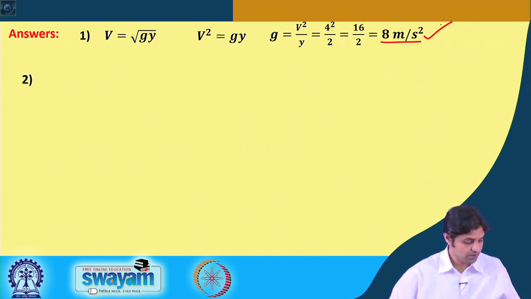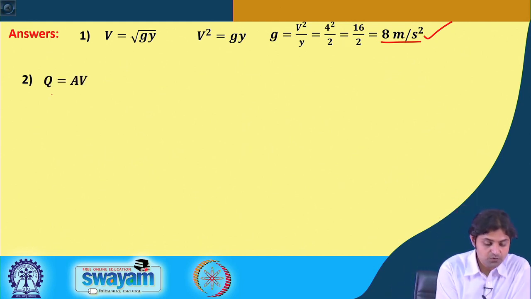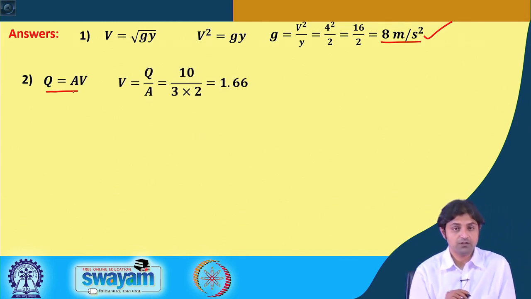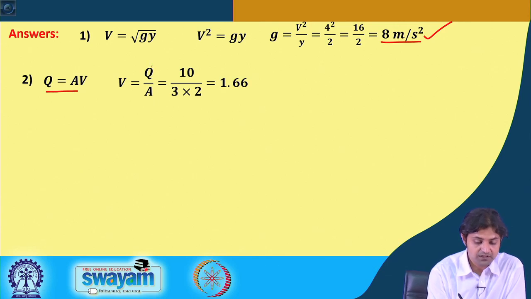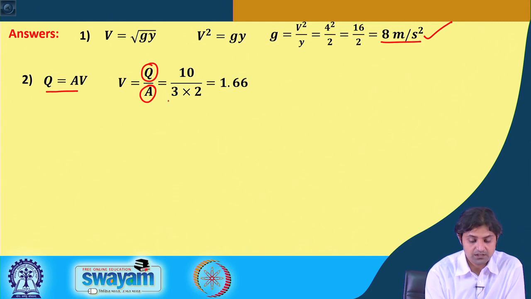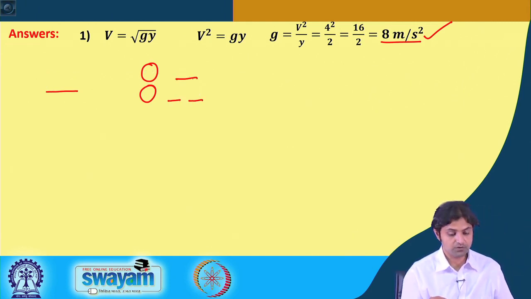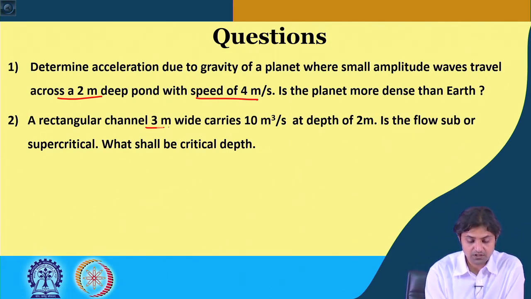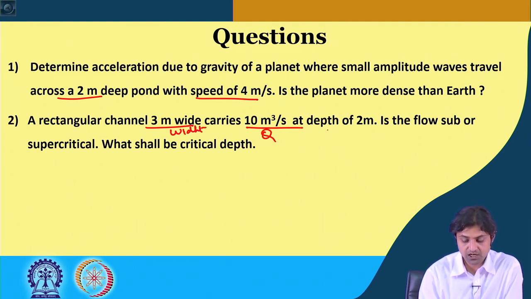flow regime. So, we know that Q is given by area into velocity. Therefore, we have been given the discharge, we have been given the area. So, area is 3 into 2 and the Q was given as 10. If you go back and look at the problem, it says that the rectangular channel is 3 meter wide, so this was the width, carries 10 meter cube per second. So, this was discharge at the depth of 2 meter, this was d.